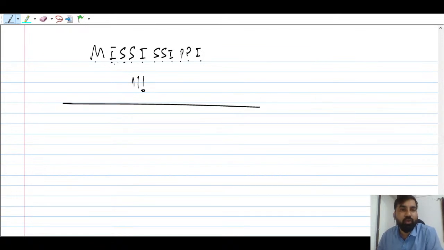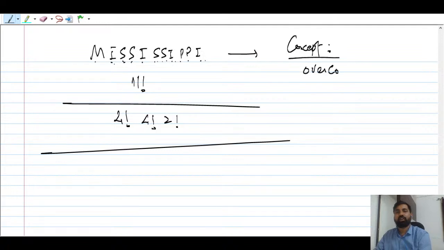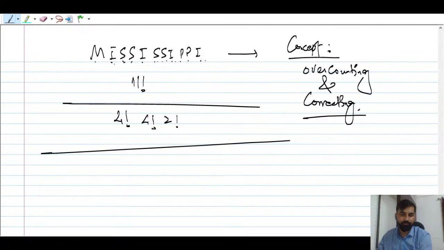So I: 1 2 3 4, 4 factorial. S: 1 2 3 4, yes, and double P is there, so 2 factorial. So what you are doing here is we are using the concept called overcounting and correcting. Understood everyone?